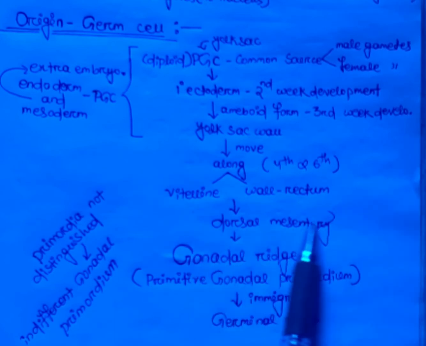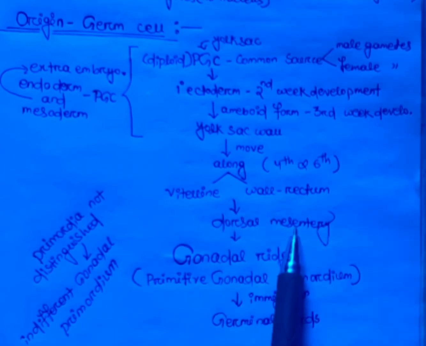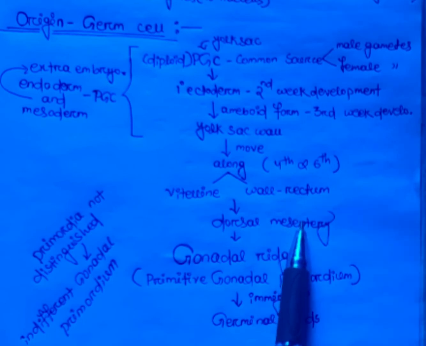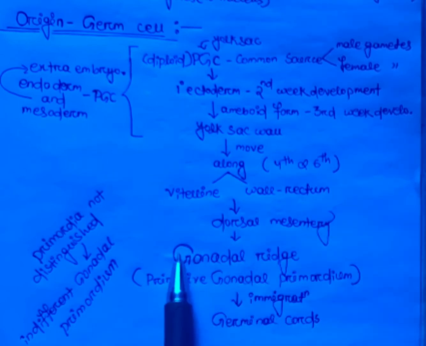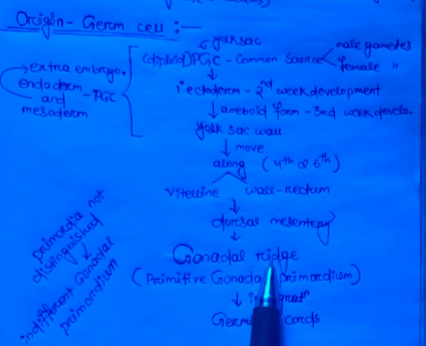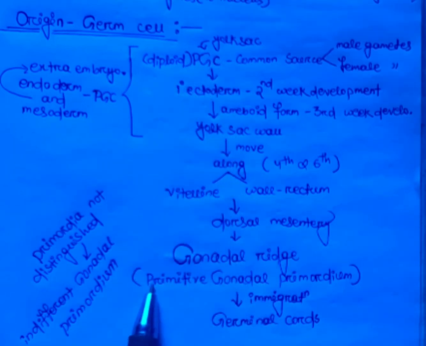Then what is the meaning of this dorsal mesentery? Dorsal means back side, and mesentery helps in the attachment of the intestine to the wall of the abdomen. That is known as mesentery. So after crossing this, the PGC forms the gonadal ridges. After forming the gonadal ridges, the PGC is known as the primitive gonadal primordium.